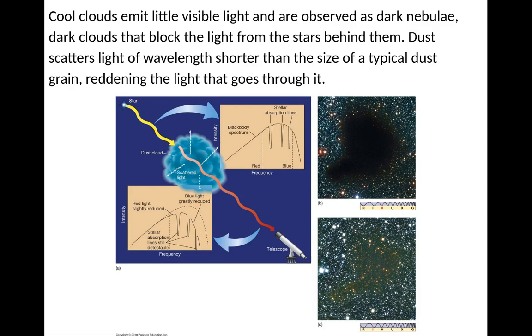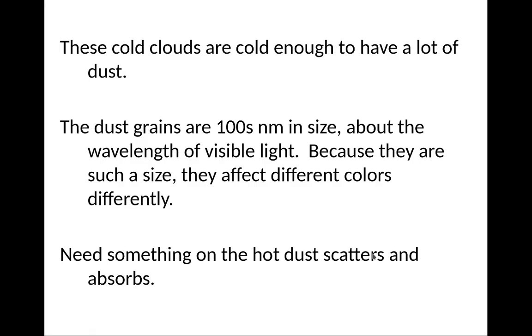Dust scatters light that has wavelength shorter than the size of the typical dust grain, and reddens the light that goes through. Dust grains are typically nearly the size of the wavelength of light. If a grain is much smaller, the light can pass through it more easily. What ends up happening is that it preferentially scatters the bluer light, leaving the redder light behind. You can see in this picture some reddening at the edges, but if you look in the infrared, you'll see right through that dust cloud. These cold clouds are cold enough to have a lot of dust.